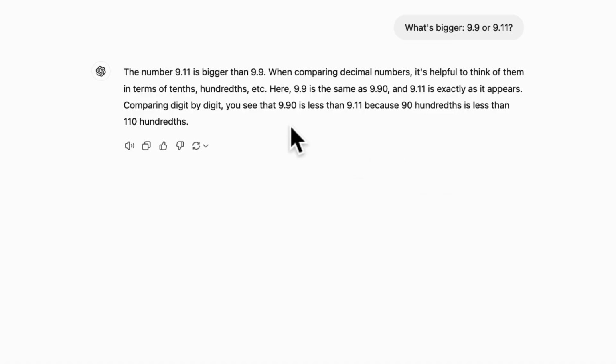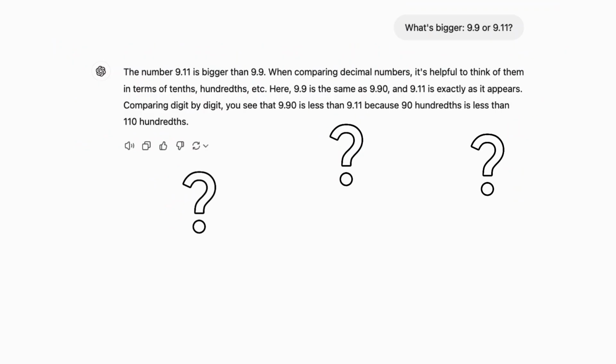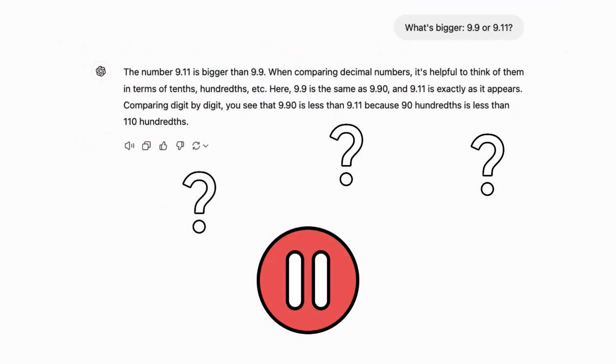And I actually love that it gave this reasoning here because if you just quickly looked over it, you might think it's accurate. Oh, okay, it reasoned through the actual answer. And so you say, okay, that's the answer. This is a great example of a hallucination that you might fall for if you're not actually paying attention. So that's interesting, right? Now, why do you think it got this question wrong? Pause the video for a moment, think about it, and then come back when you're ready.